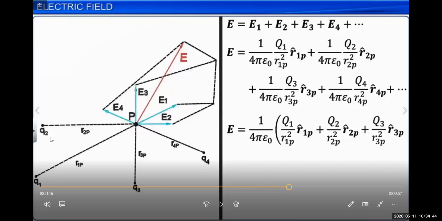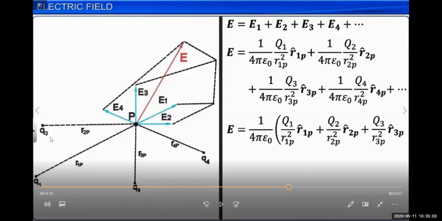Similarly for E3 and E4, we know the electric field intensity at point P due to q3 and q4. So we have written these four values of E1, E2, E3, E4. These are the electric field intensities at point P due to these four charge particles.